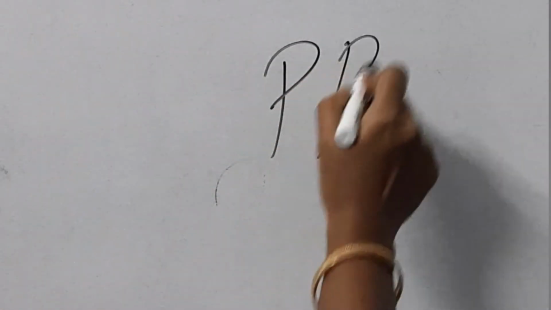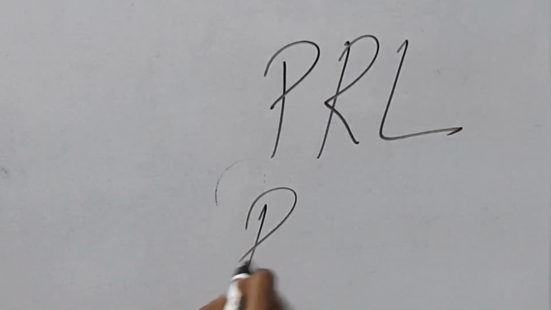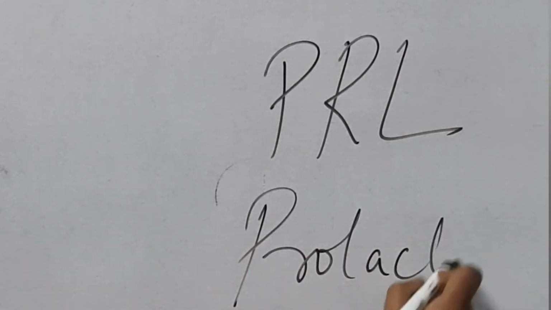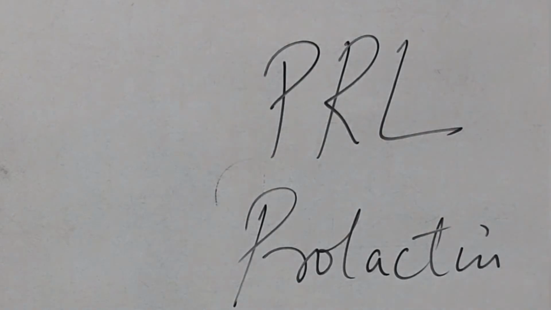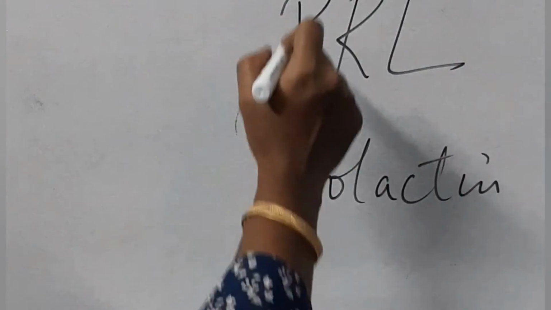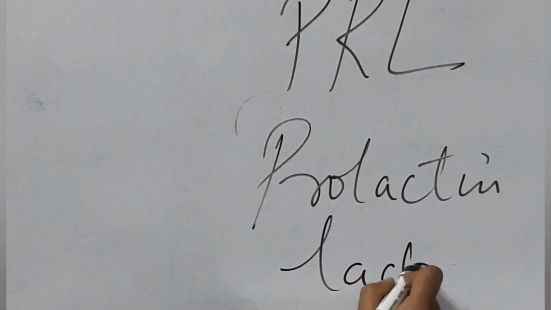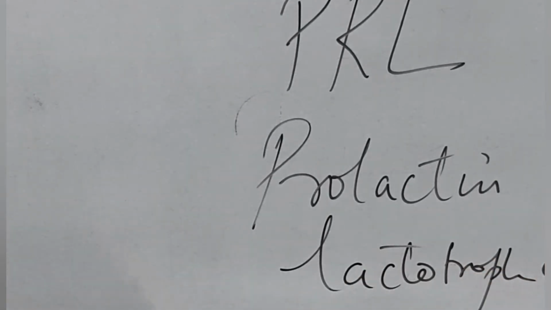So let's talk about the next hormone, PRL. In abbreviation, it is called prolactin. So what is prolactin? Prolactin is a hormone that stimulates the lactotroph cells. Lactotroph cells are stimulated because of PRL. So as a result, what happens? The lactotroph cells are the cells present in the pituitary gland, and they will release prolactin.